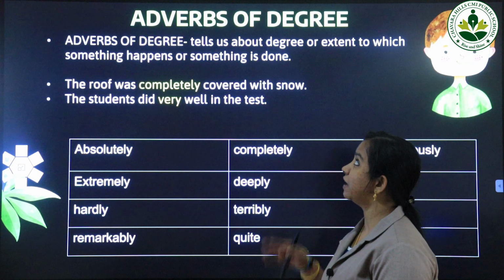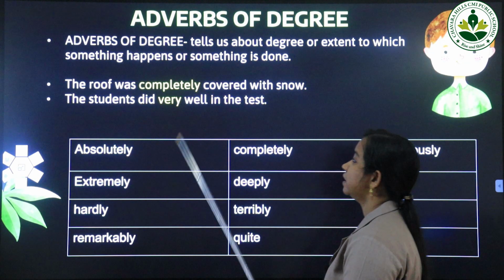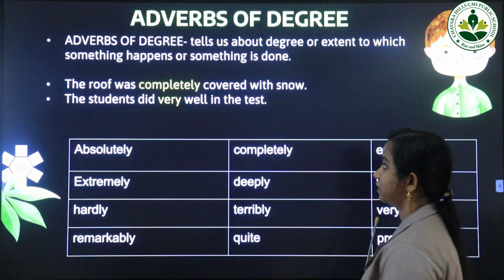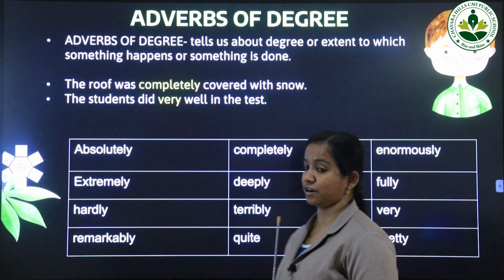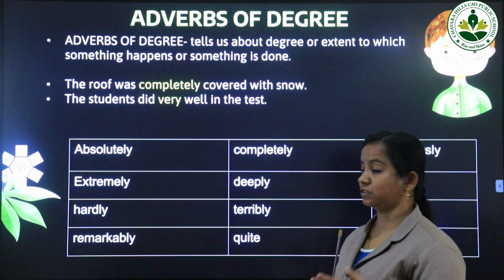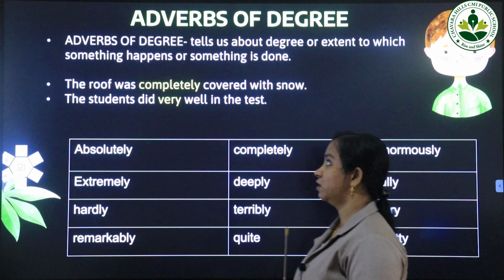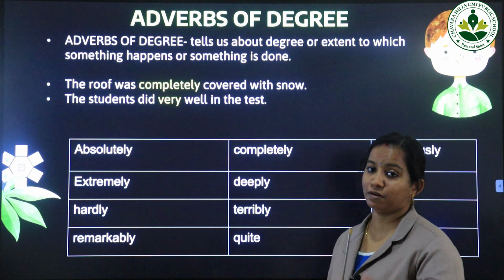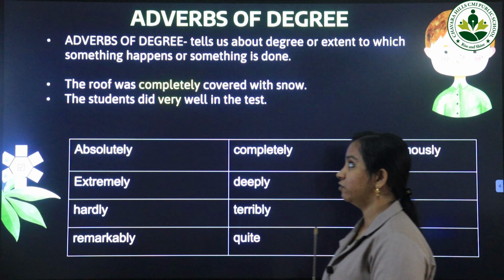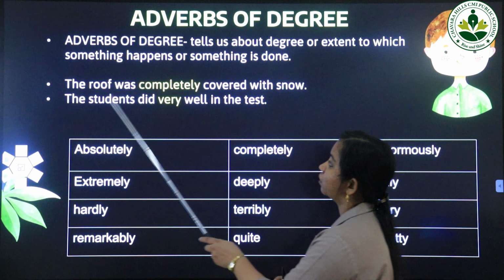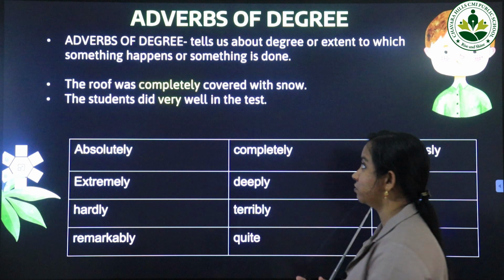Now, adverbs of degree. What are adverbs of degree? They tell us about the degree or extent to which something happens or something is done. If we want to know to how much extent something is done, we will use adverbs of degree. For example, the roof was completely covered with snow.